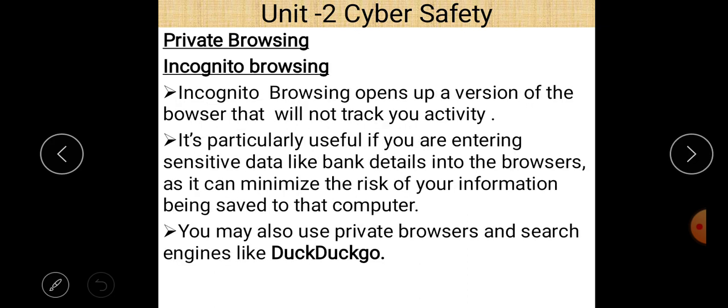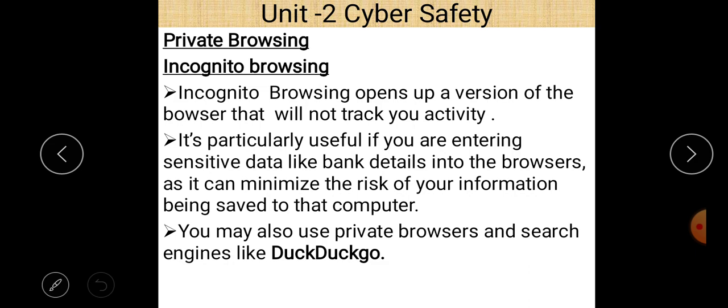Next is private browsing. There are different types of private browsing, in which incognito browsing is most important. So what is incognito browsing? Incognito browsing basically opens up a version of the browser that will not track your activity. It means using incognito browsing, cookies are not able to store data according to your search history. So it is particularly useful if you are entering sensitive data like your bank details into your browser, and it can minimize the risk of your information being saved to that computer.